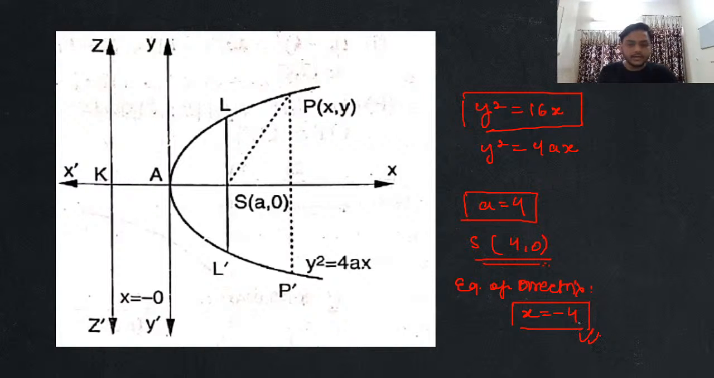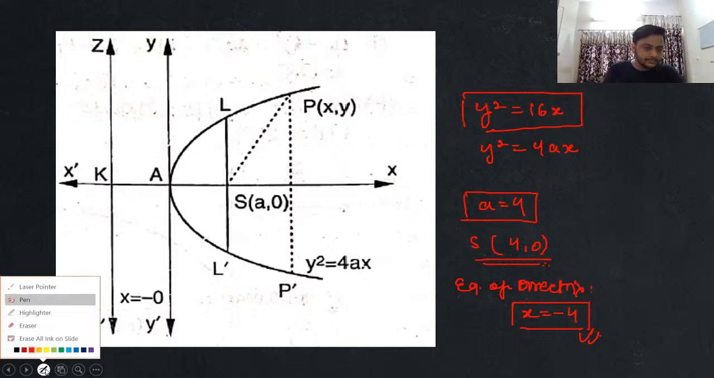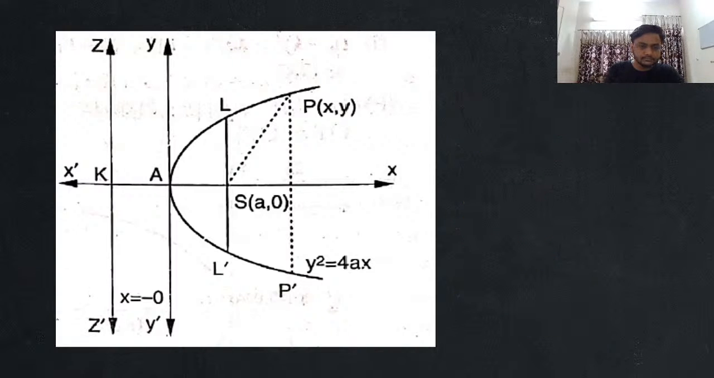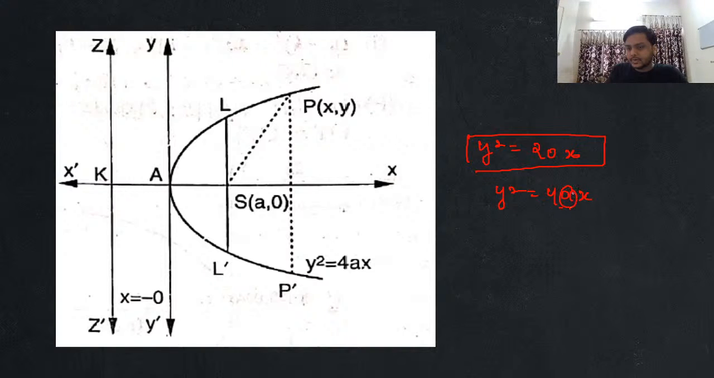In the same way, if I give you another question, let's say it has been given to me that y square is equal to 20x is basically the equation of parabola given to me. Again, I will compare it with y square equal to 4ax. So 4 times 5 is 20, so a is equal to 5. When a is equal to 5, I can say that focal coordinates will be 5, 0, one thing.